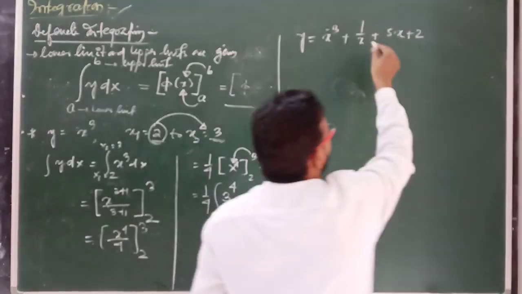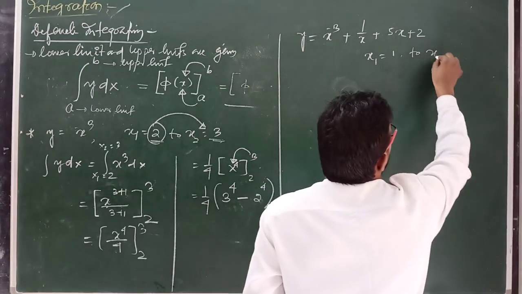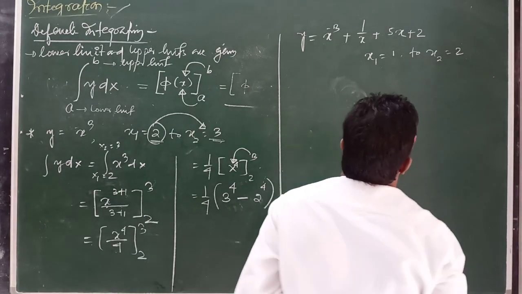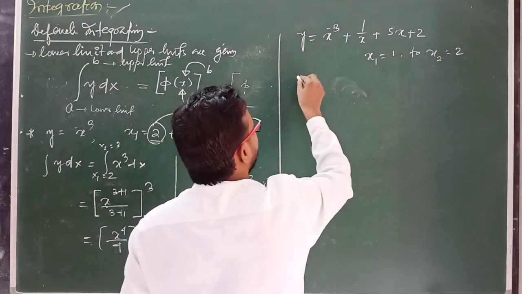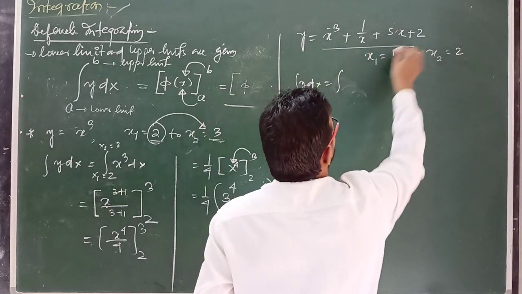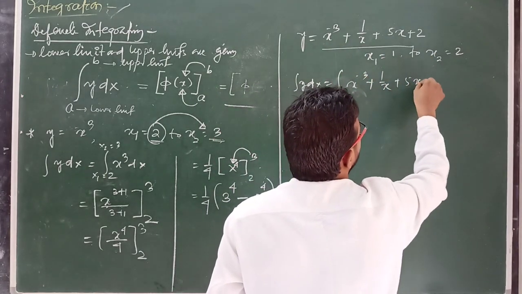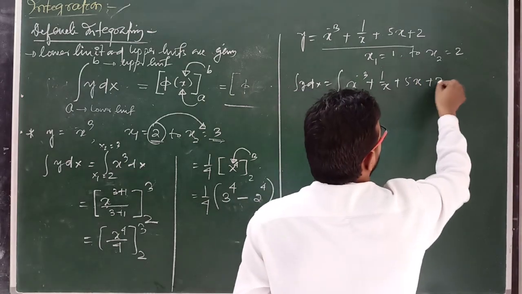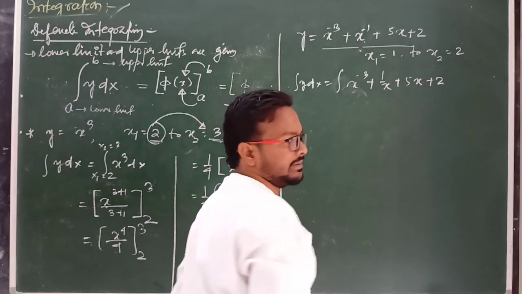Clear? Now integrate this relation where x1 equal to 1 to x2 equal to 2. Now we have to integrate this relation with respect to x. So y dx equals x to the power minus 3 plus 1 by x plus 5x plus 2.